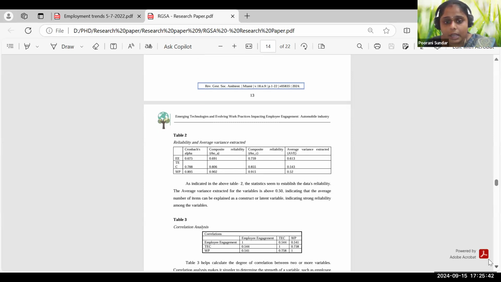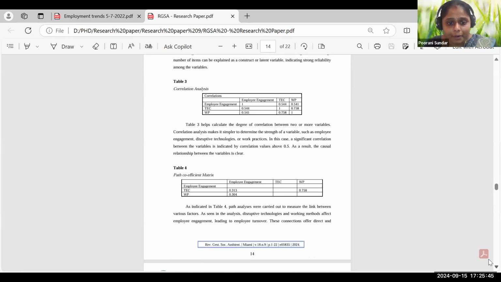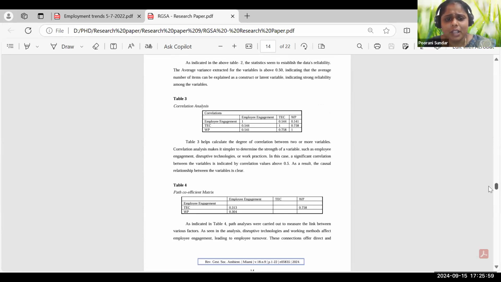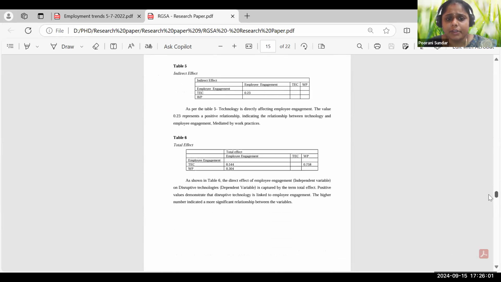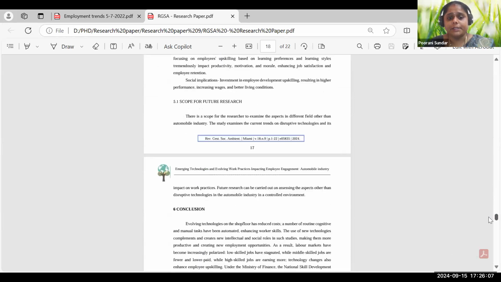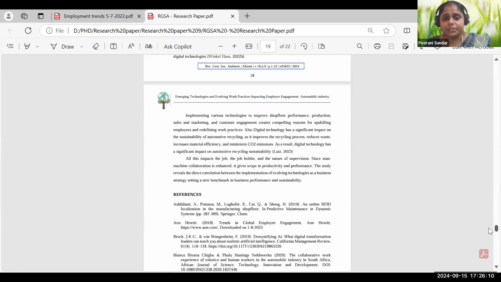Here I did not perform the validity part, I did not give it in this paper. Then comes the validity, Fornell-Larcker or HTMT, whichever you can give. I did the other required tests. I did path coefficient, indirect effect, and total effect. This is my model. I did that and gave the findings and scope for further research. So from this, you are clear about the reliability.